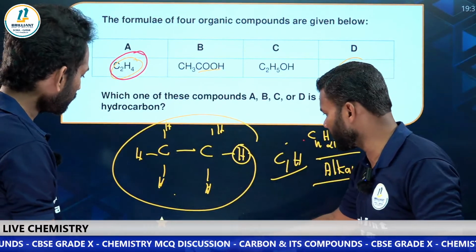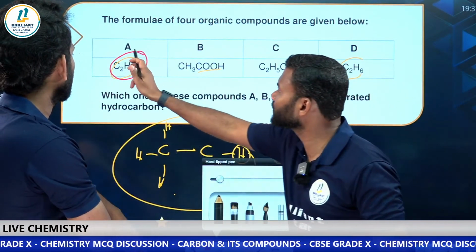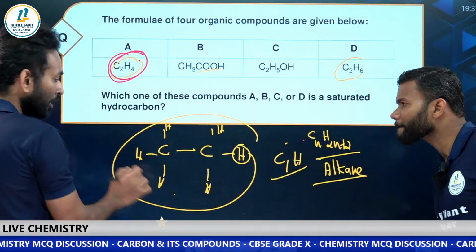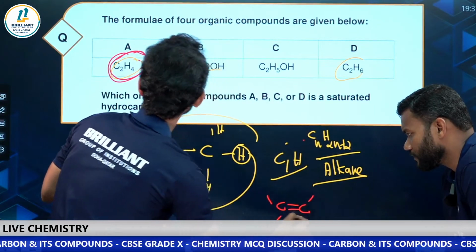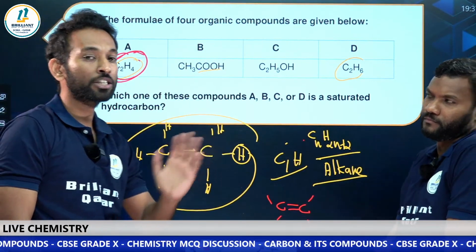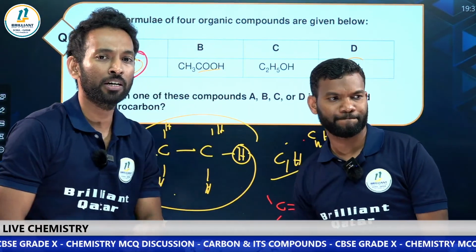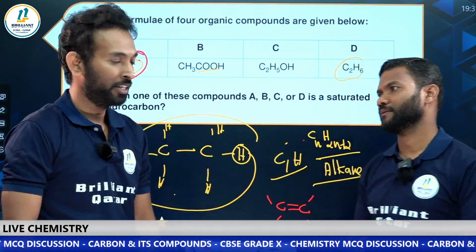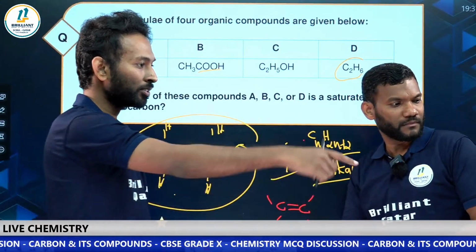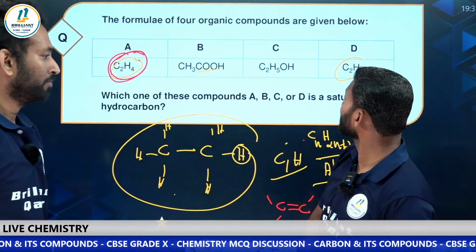That means then what about this one, sir? This one we have a double bond, right? C double bond C. So this one is CnH2n, that is clearly not the general formula of alkane, it is the general formula of alkene. Now sir, can you check the options? Yes, very good. The option D.